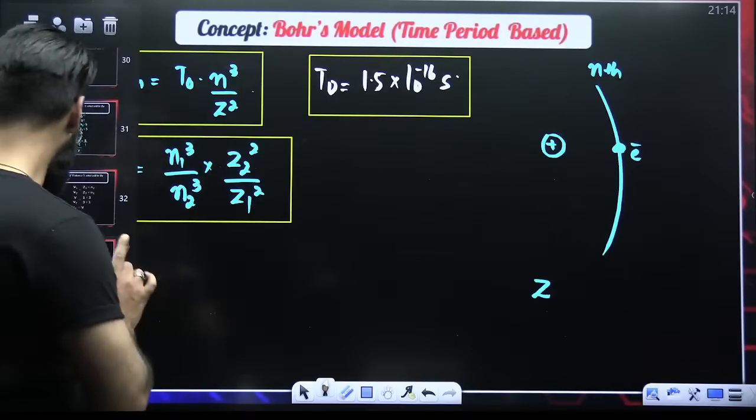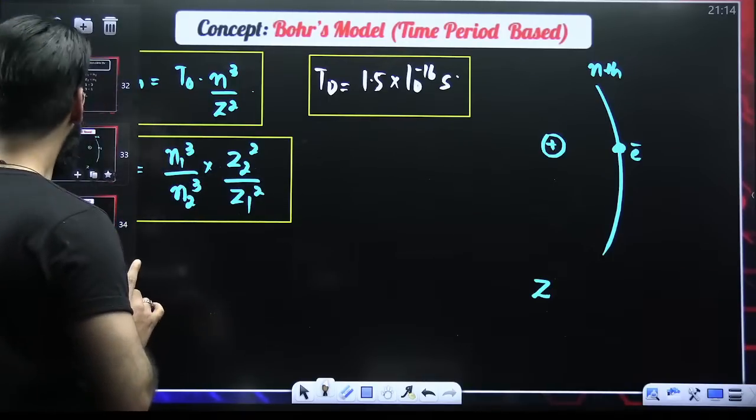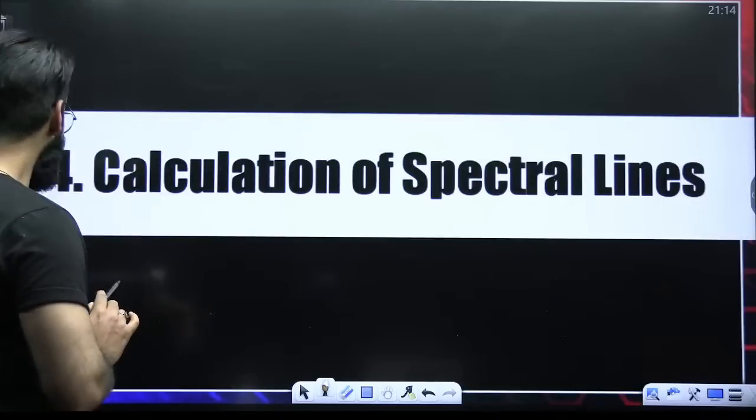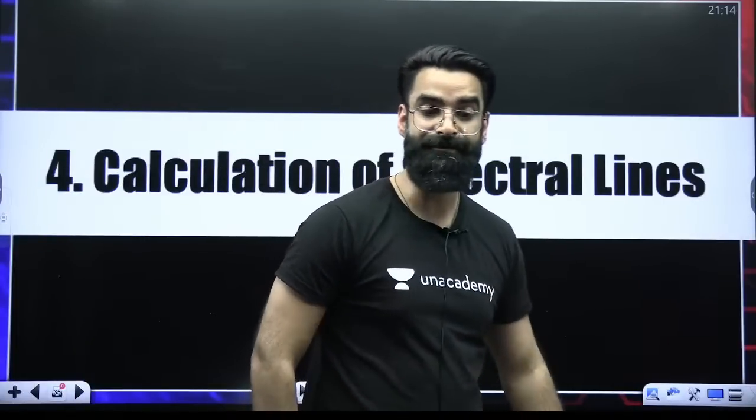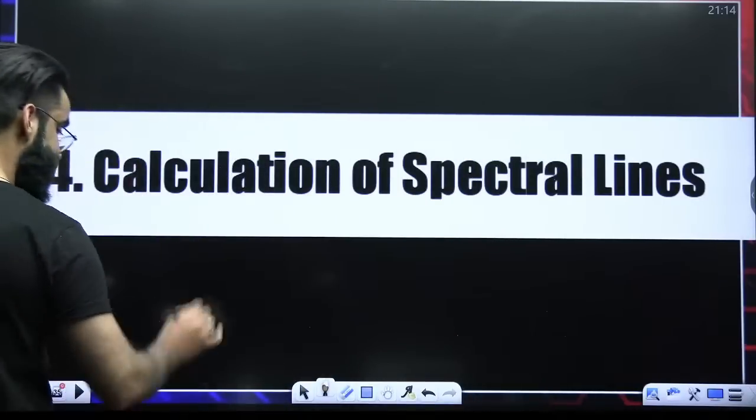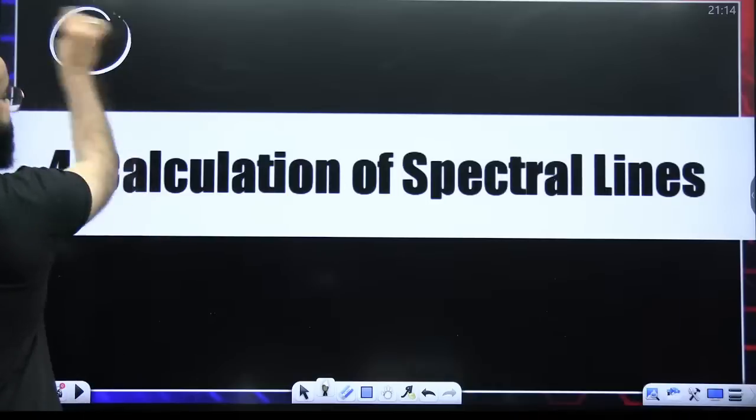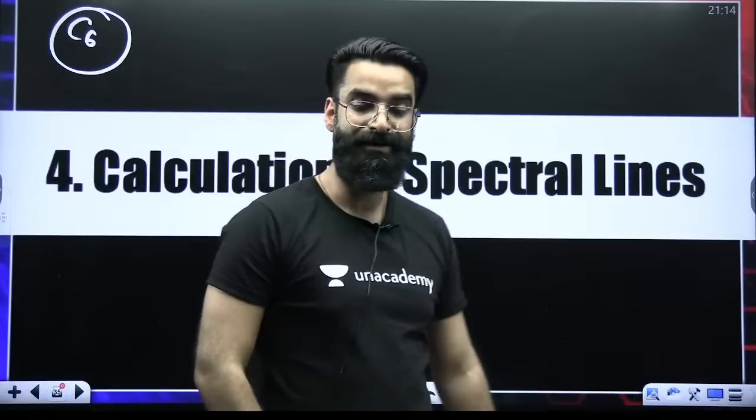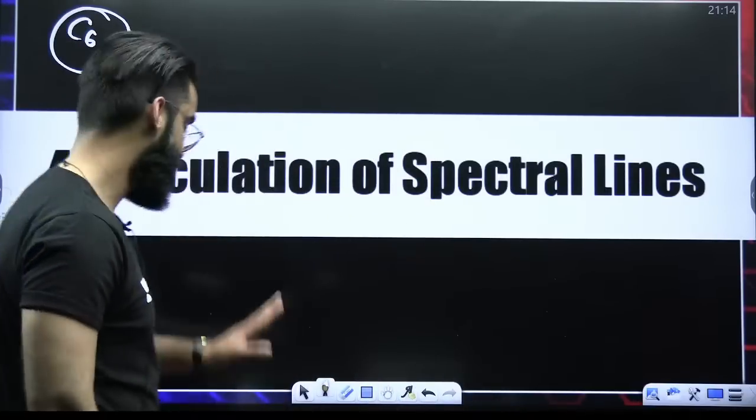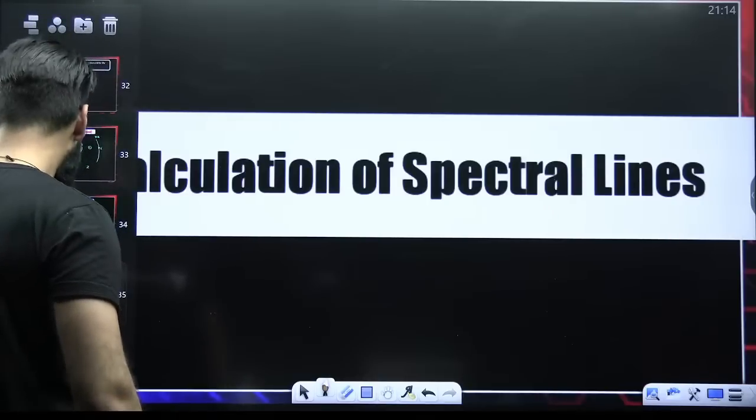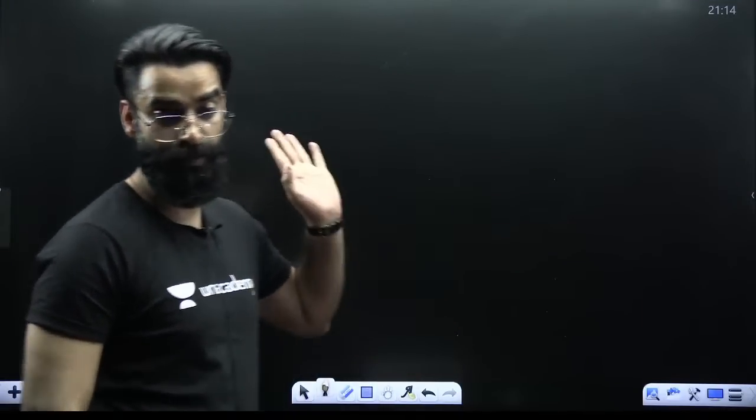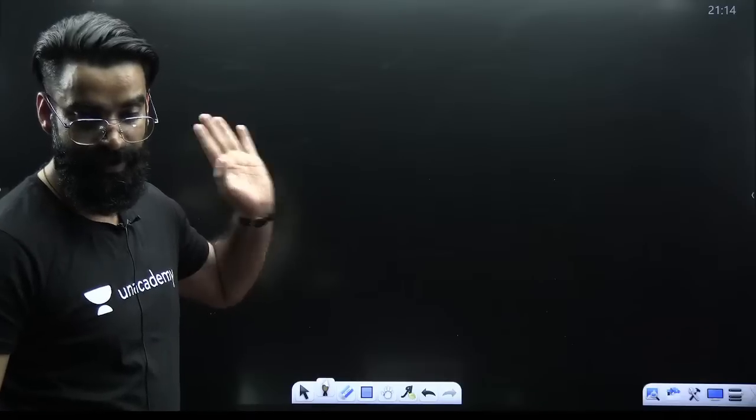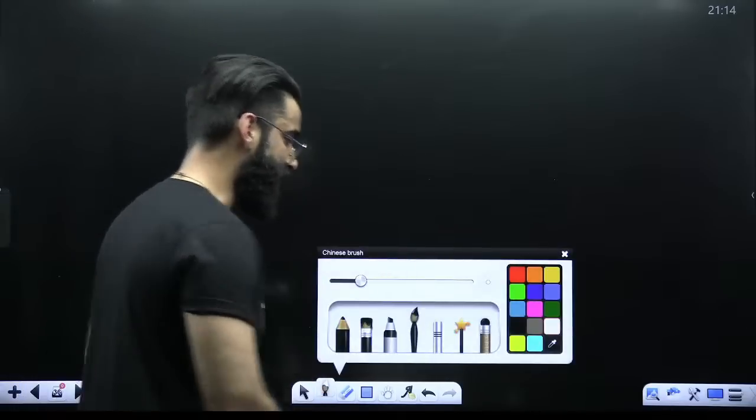So I'm not going to waste a lot of time here. Okay? There is a much more important one, that is calculation of spectral lines. This is concept number 6. From this, questions are asked. Okay? Try to understand, people, what I'll be saying. This is important and almost every year a question is asked. Have a look. Understand what I'll be saying. Understand what I'll be doing.